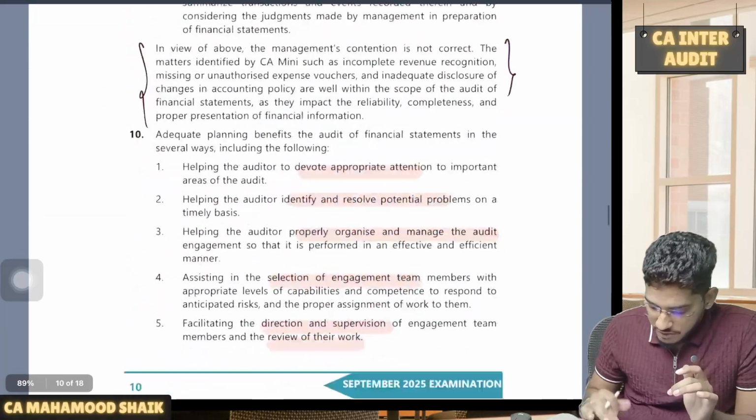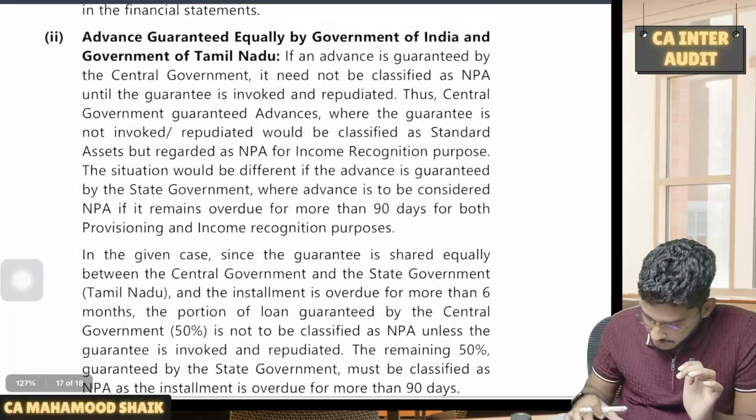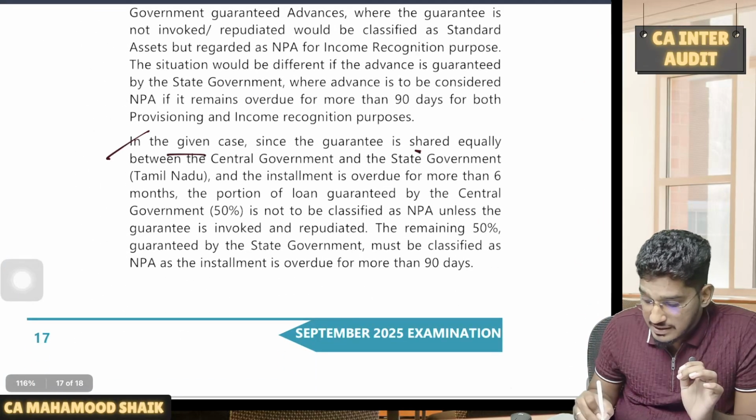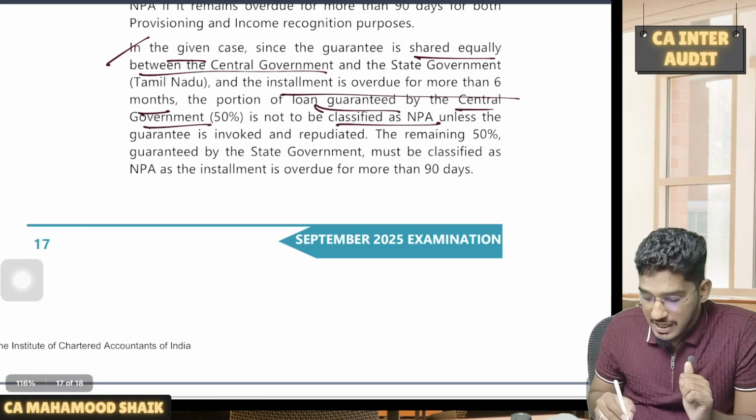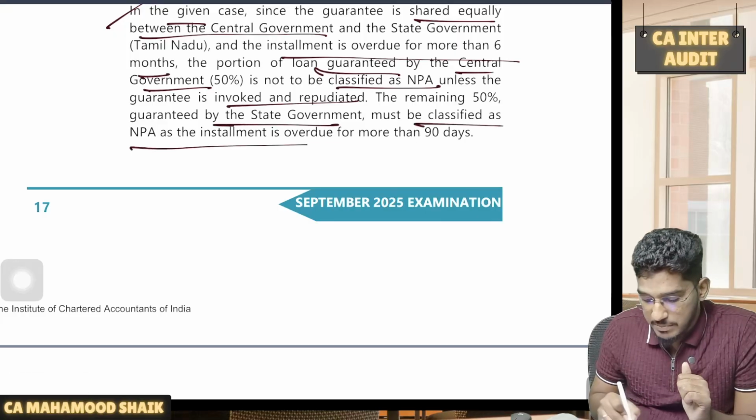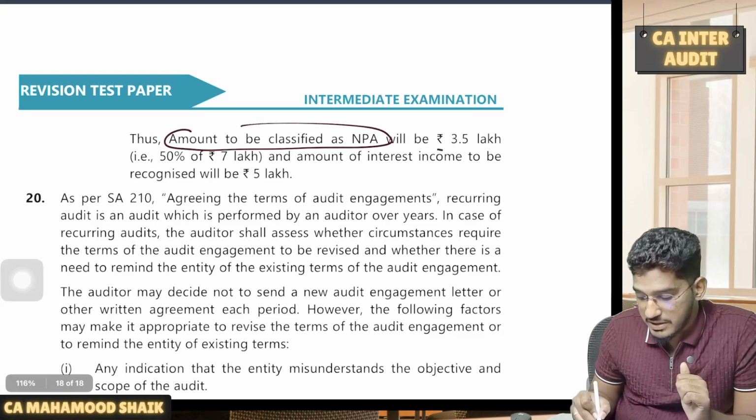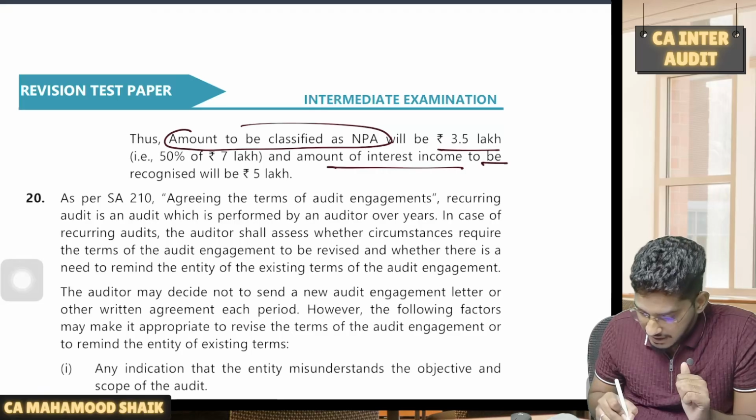That's what you will be able to find in the answer. So this is an interesting question. This is what I was saying. See here, if you look at the answer: in the given case, since the guarantee is shared equally between the central government and state government, and the installment is overdue for more than 6 months, the portion of loan guaranteed by central government, 50%, is not to be classified as NPA unless the guarantee is invoked or repudiated. The remaining 50% guaranteed by the state government must be classified as NPA as the installment is overdue for more than 90 days. Thus, the amount to be classified as NPA will be 3.5 lakhs, that is 50% of 7 lakhs, and the amount of interest income to be recognized will be 5 lakhs.